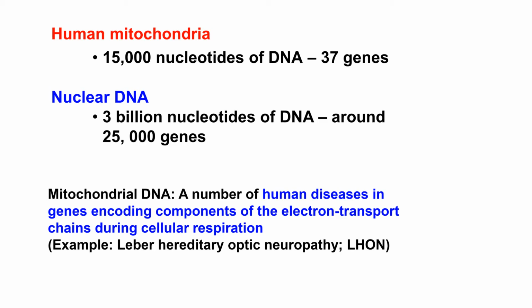In addition, although one circular mitochondrial DNA is small, each mitochondrion possesses somewhere between 2 and 10 copies, and most importantly, one cell contains thousands of mitochondria.